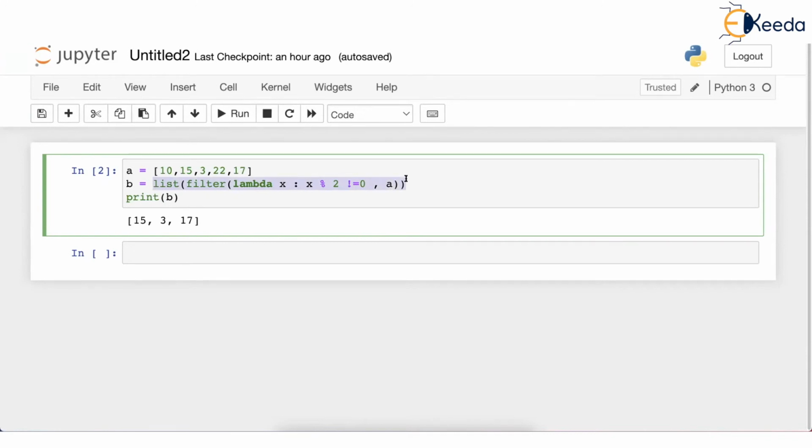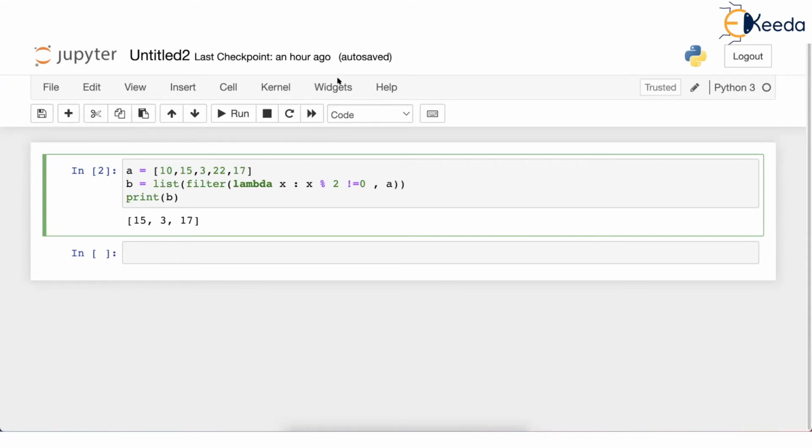Just check, are you understanding this? Filter itself acts something like a for loop. Because filter takes 10 and puts it in this x. And then this is like an if statement. X, are you passing the test? Then only I will let you out. I will filter out. Then filter again takes the next value. So filter helps us in iterating, in going through all the values of the list. So we are saved from writing for, then inside that for an if, then appending the new value inside the new list. All those things are done by this line.